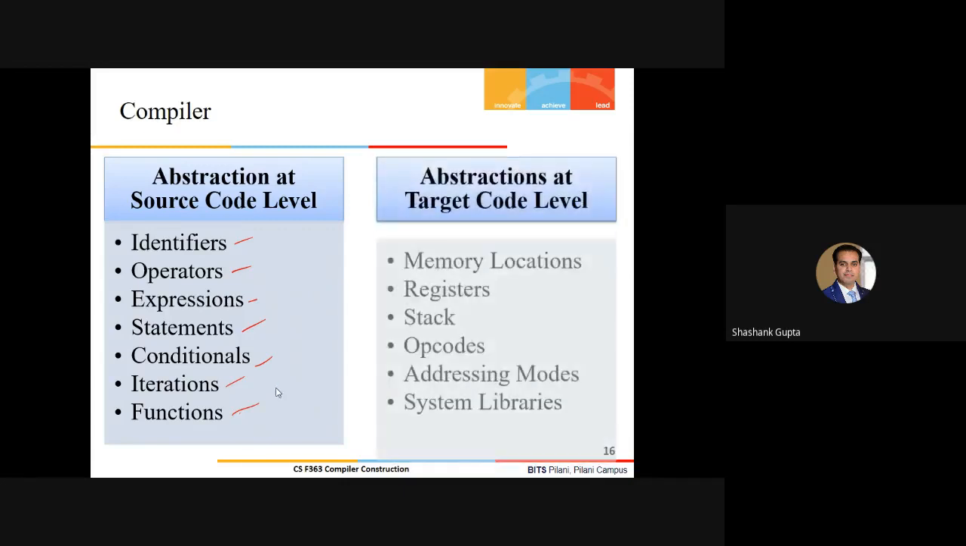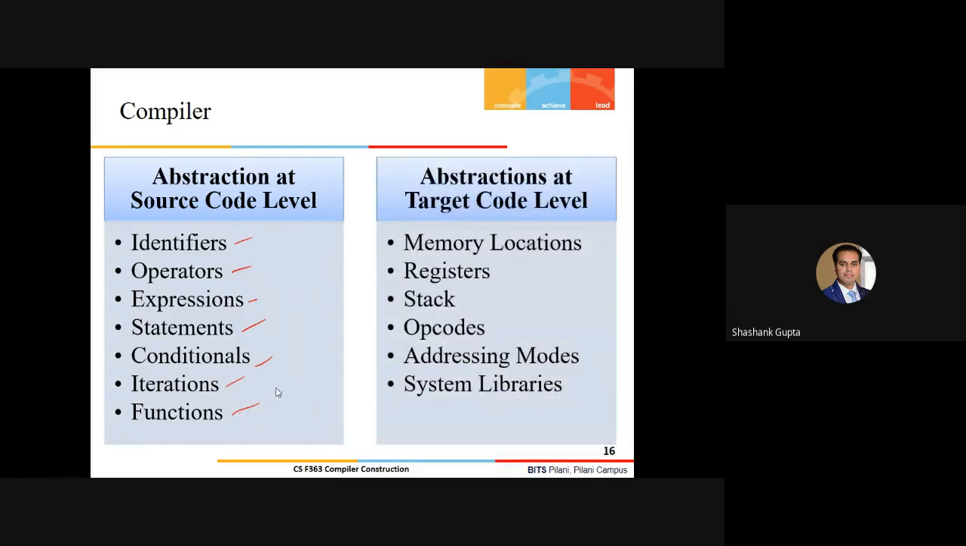We have certain abstractions at the target code level, and in between we have the compiler sitting here, and it has to just transform. So this is the transformation which exactly needs to be done by the compiler. And it is very important to know that this jump is not a very small jump, where we press one button and come across these abstractions.